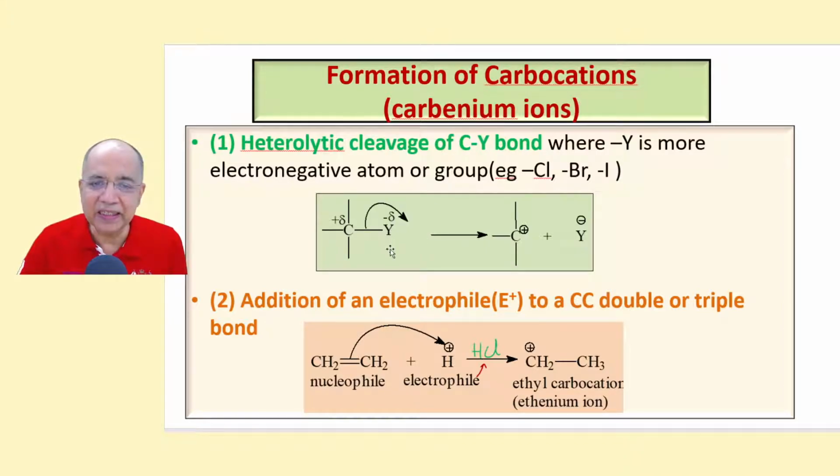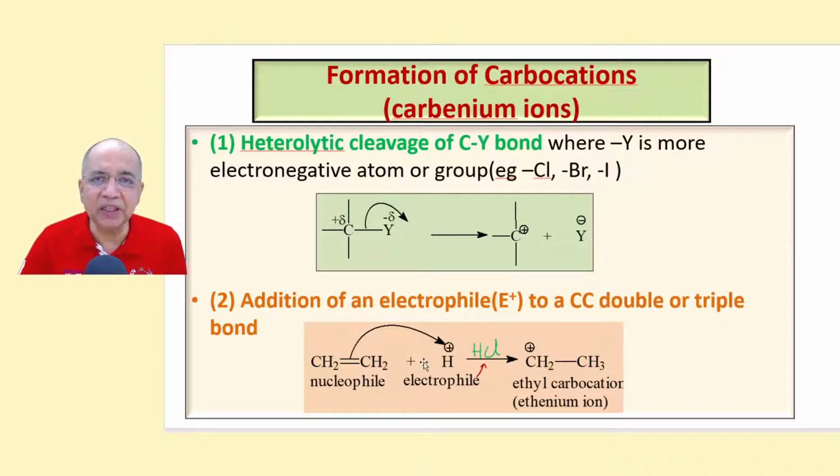Y is a more electronegative atom or group like chloro, bromo, iodo, which is more electronegative than carbon. So this is a polar bond. At some point of time in a reaction, this bond can break in a heterolytic manner to produce a carbocation.